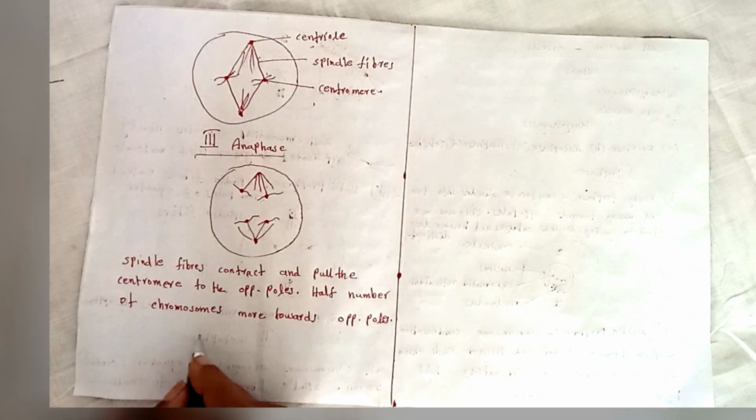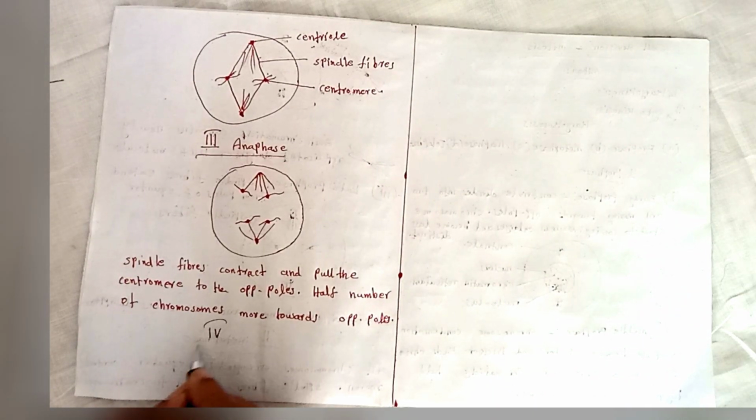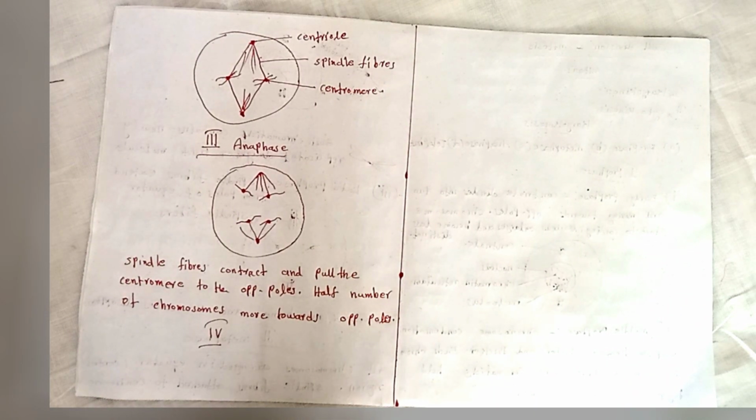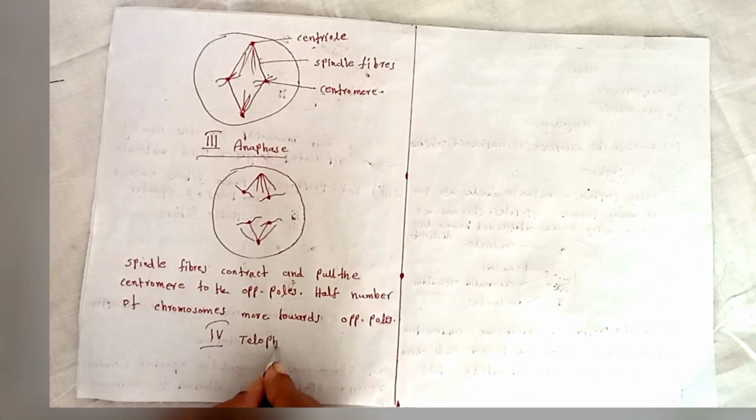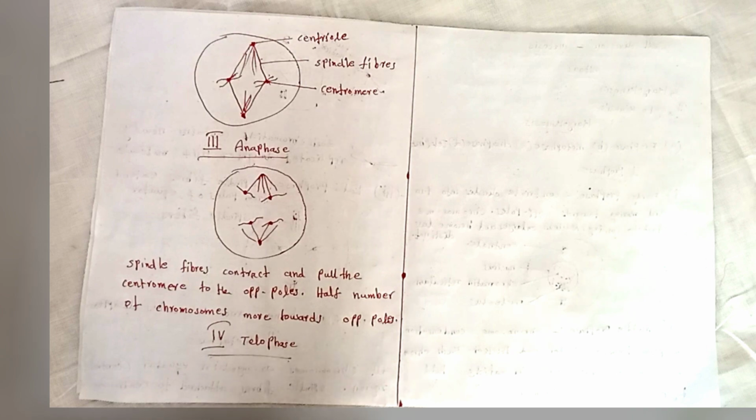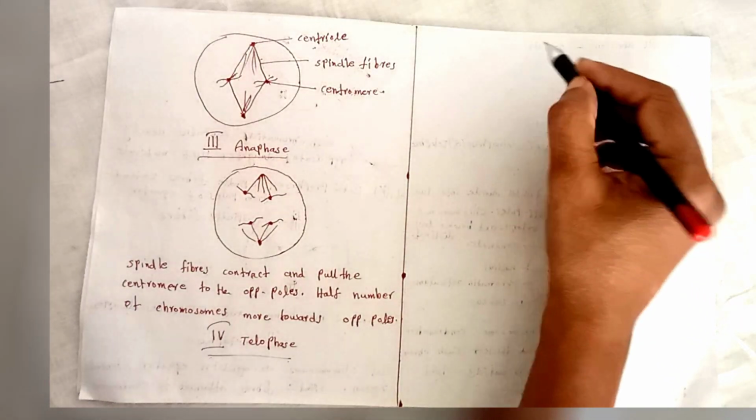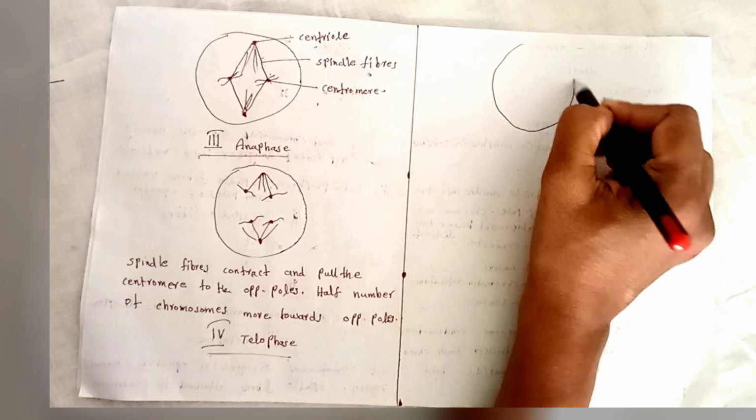The last phase, telophase. It is the last phase of karyokinesis. Two daughter nuclei are formed at opposite poles of the parental cell. Now we draw the picture.